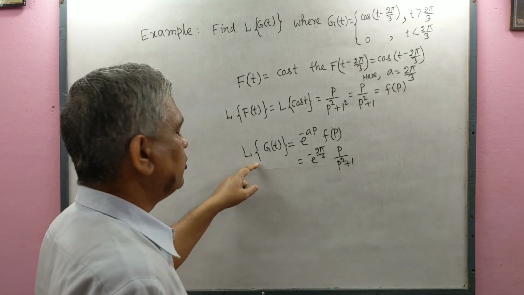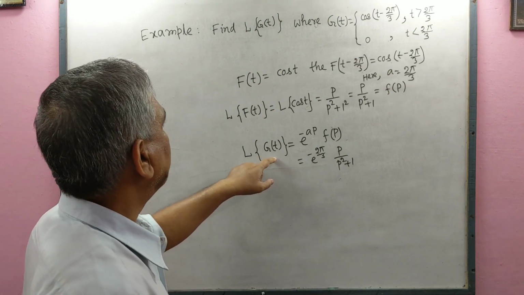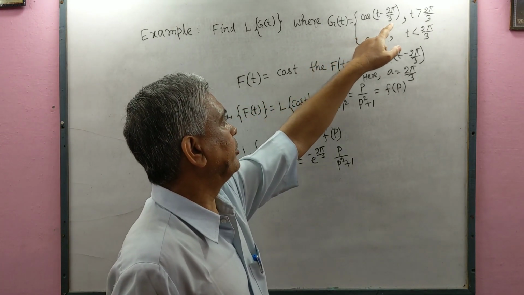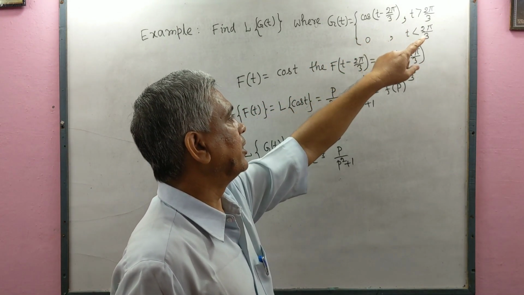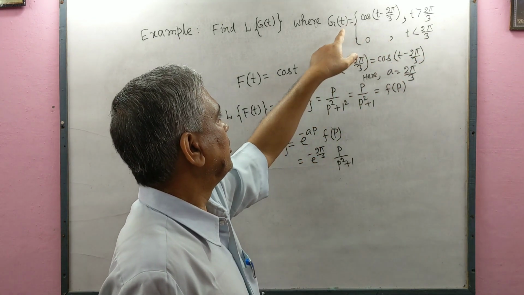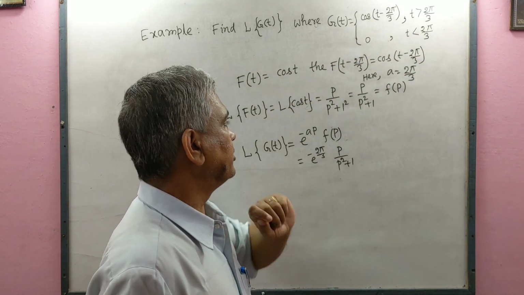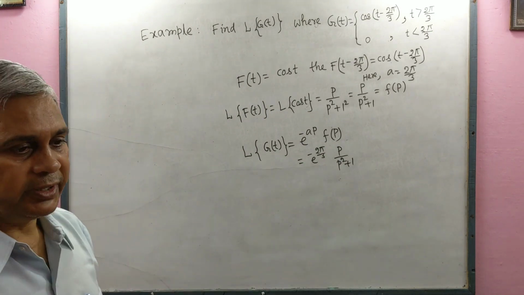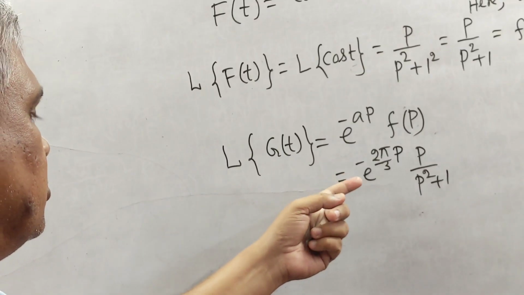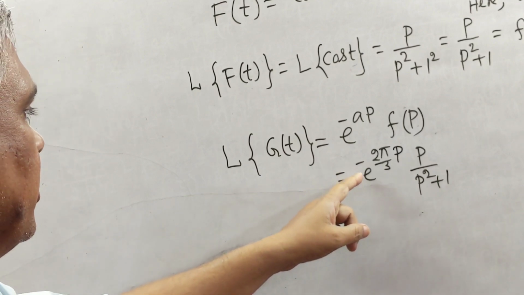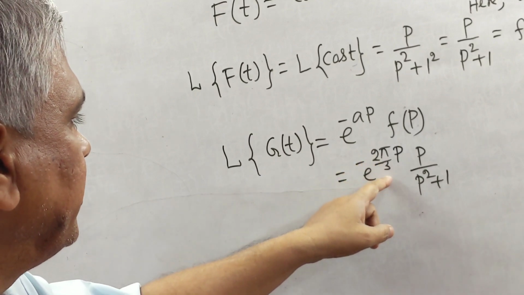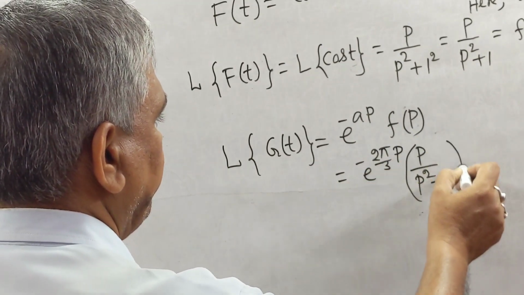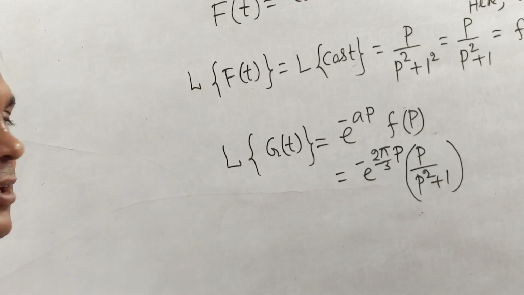This is the required value of L{g(t)}, where g(t) is cos(t minus 2 pi by 3) for t greater than 2 pi by 3, and g(t) equals 0 for t less than 2 pi by 3. So the result is e to the power minus 2 pi by 3 p, times p by p square plus 1. This is the required result.